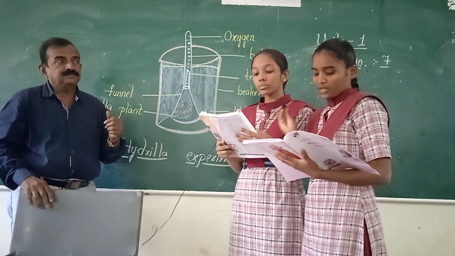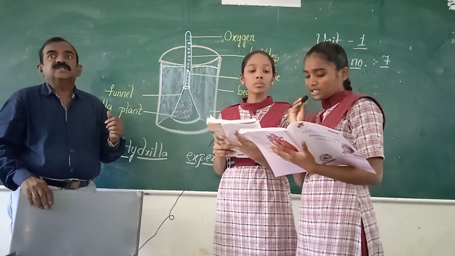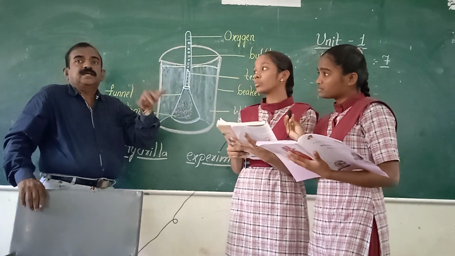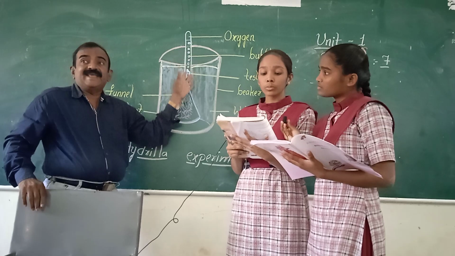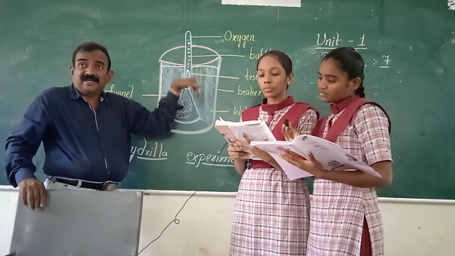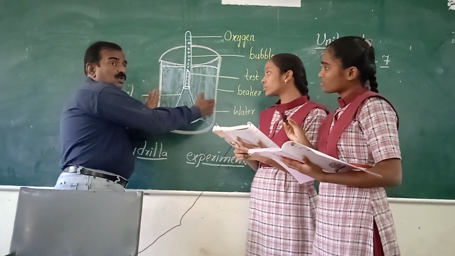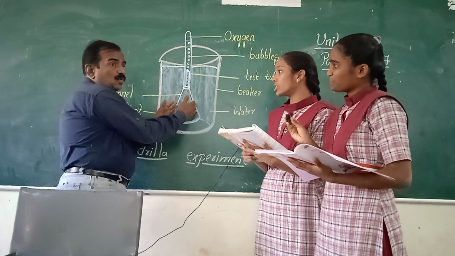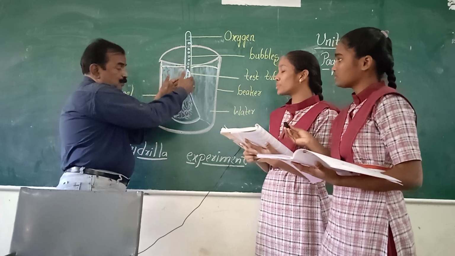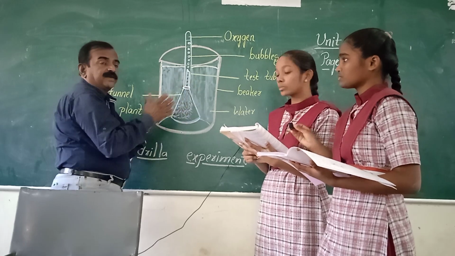Once again read, Kalpana. Arrange the apparatus as shown in the figure. Place a plant like hydrilla in glass. So here in Abhyasa Deepika what is given? Arrange the apparatus, not apparatus. So here we need to take two apparatus: two glass beakers, two funnels, and two test tubes, and some hydrogels. Like that we need to take, but not one.